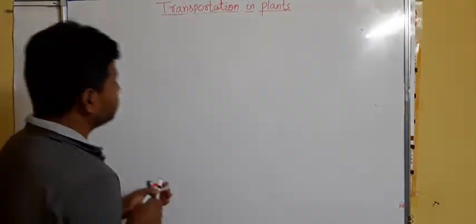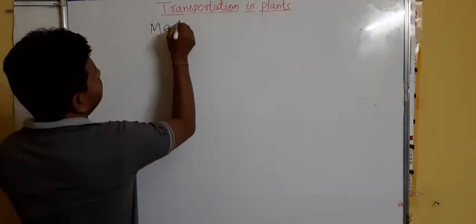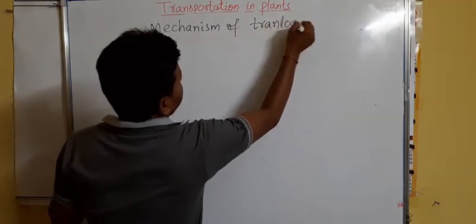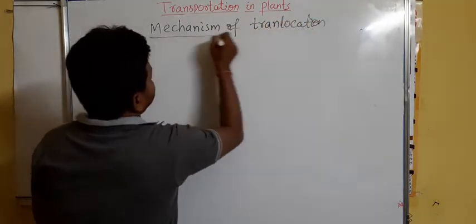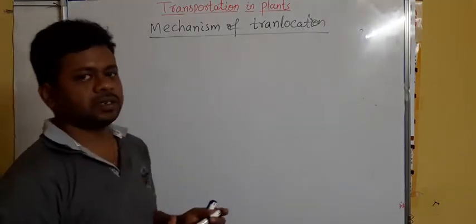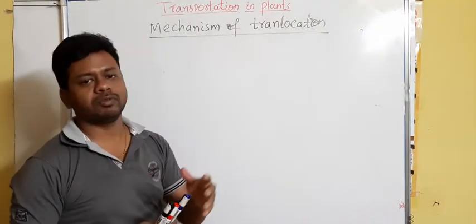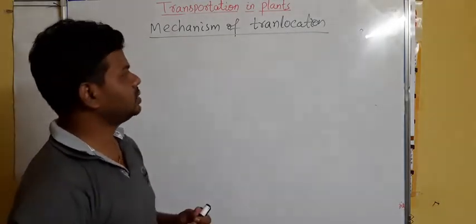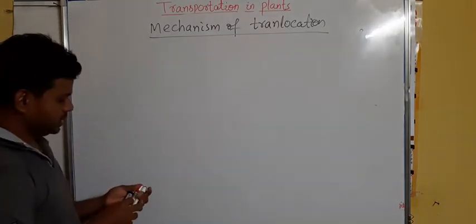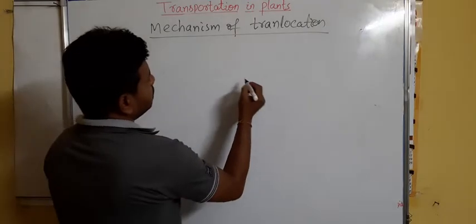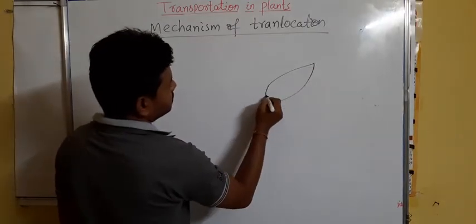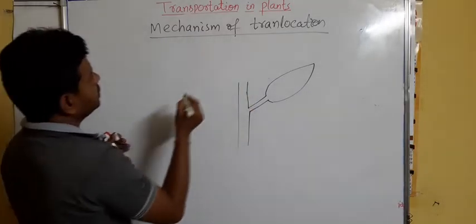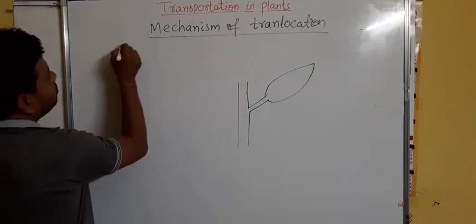The mechanism of translocation. Mechanism means how translocation takes place. So students, if you remember the root pressure theory in movement of water, translocation is similar to that. So what happens here, you see, you know that leaves, as I have told, it takes place through the phloem.